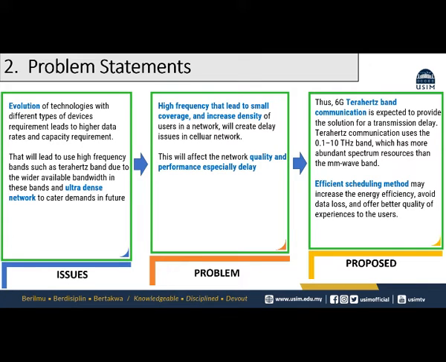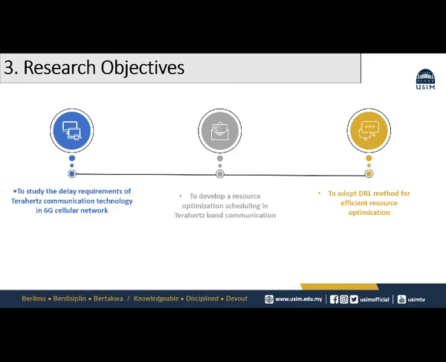The method I propose is that 6G terahertz band communication is expected to provide the solution for transmission delay. Terahertz communication uses the 0.1 to 10 terahertz band, which has more abundant spectrum resources than the millimeter wave band. And the next method, an efficient scheduling method, may increase the energy efficiency, avoid data loss, and offer better quality of experience to the users. So, my research objectives are: first, to study the delay requirements of terahertz communication technology in 6G cellular networks. Next, to develop resource optimization scheduling in terahertz communication and to adopt the DRL method for efficient resource optimization.